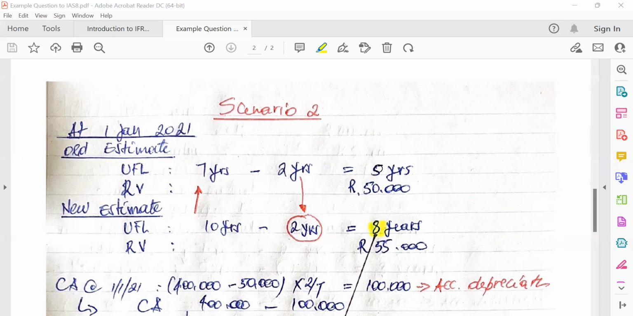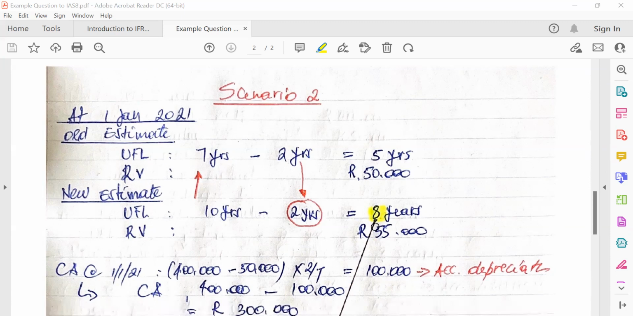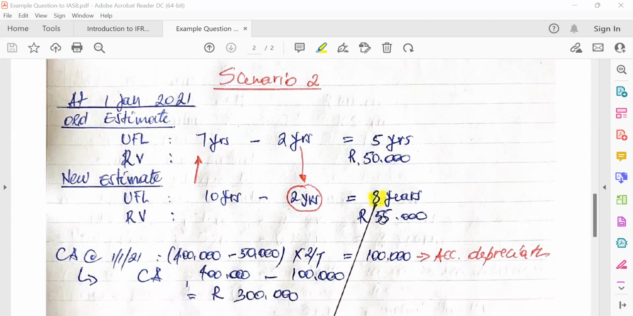So if we use now the new estimate, good. The new estimate goes to 10 years. So at the beginning, we start with 10 years, assuming that we were supposed to have 10 years. How many years have elapsed so far? 2 years. How many years remain? 8 years. With a new residual value of 55,000.